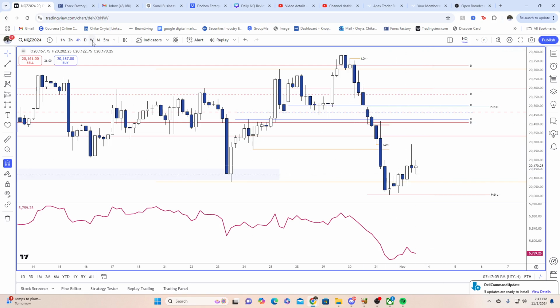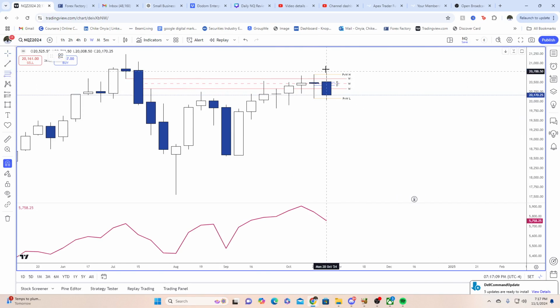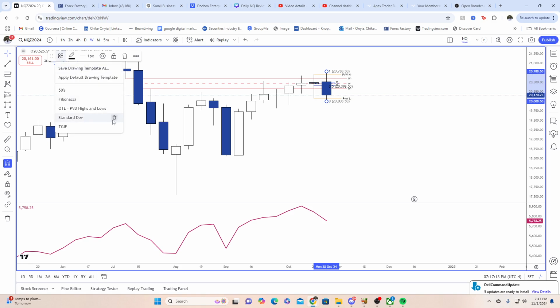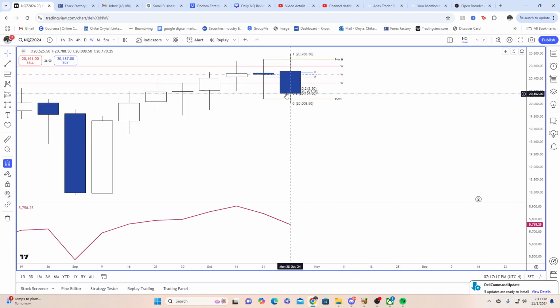I also want to show you something pretty interesting. We had a TGIF profile today because this is Friday, right? As ICT teaches, we had a strong down close candle on the weekly. So I'm expecting that if we close Thursday off with a very deep candle, on Friday we're going to come back into at least 20 to 30% of the range. That's called TGIF. If you've not heard about that, go search it up on ICT's model. We can do a class on that in this particular